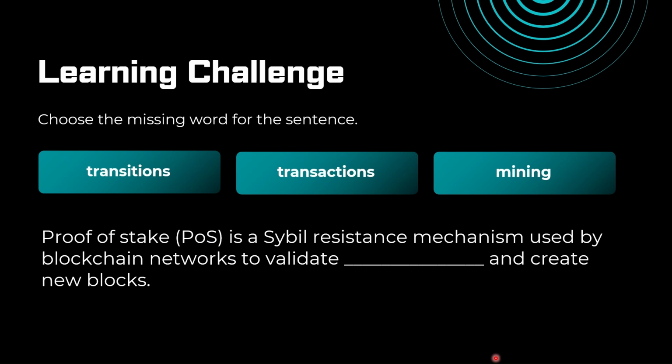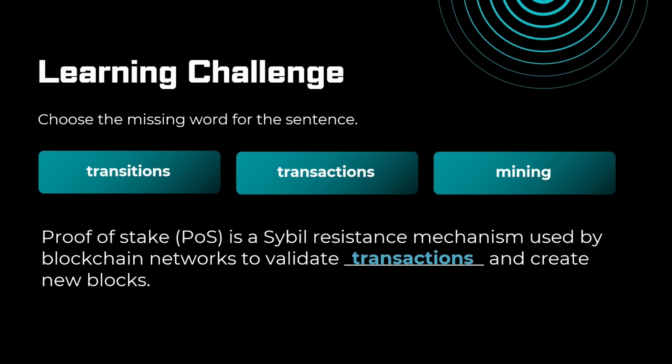Let's check it out. So, proof of stake, PoS, is a Sybil resistance mechanism used by blockchain networks to validate transactions and create new blocks. This is a little bit tricky here. If you looked at it too quickly, a little bit of English work there. And mining, of course, is in the proof of work systems, not proof of stake.